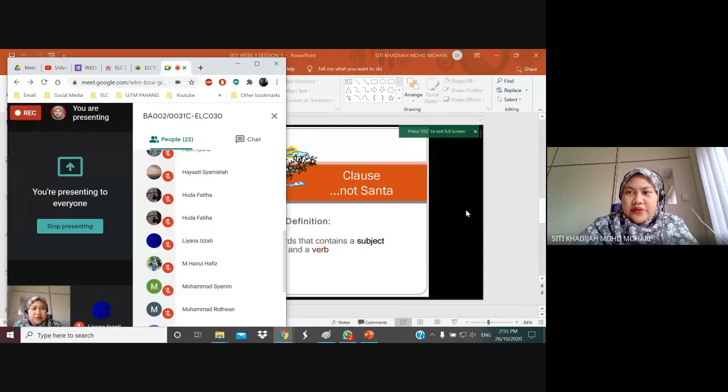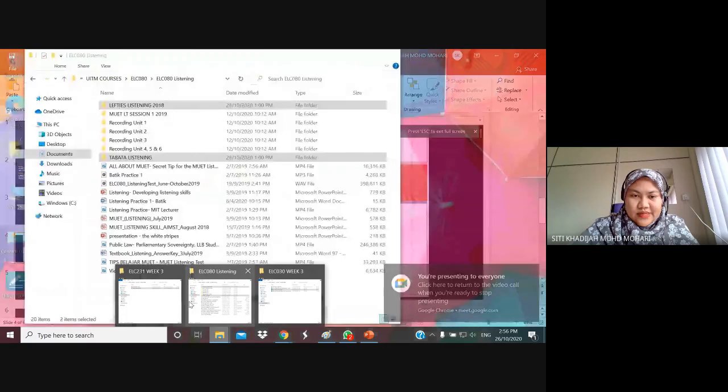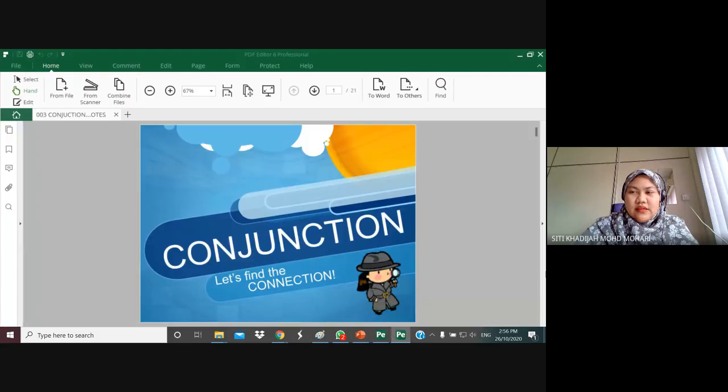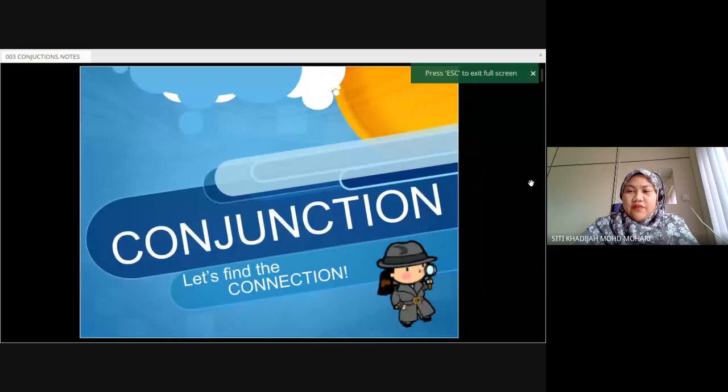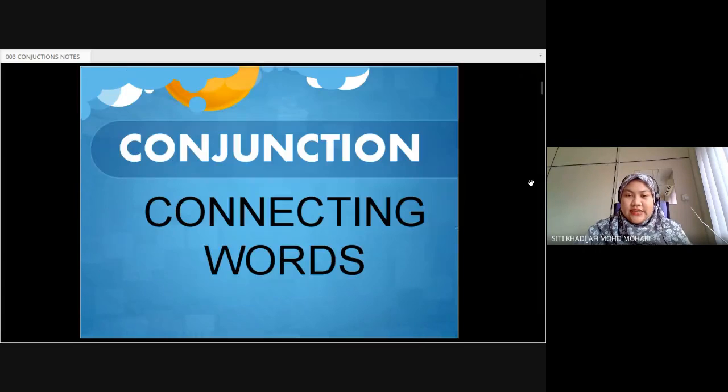Next one, we are going to look at conjunctions. Okay, so this is one of the things that we should cover in terms of your grammar parts. Now that you should be able to differentiate between independent as well as dependent clause, we could proceed to this section. The first one, what does it mean by conjunction?